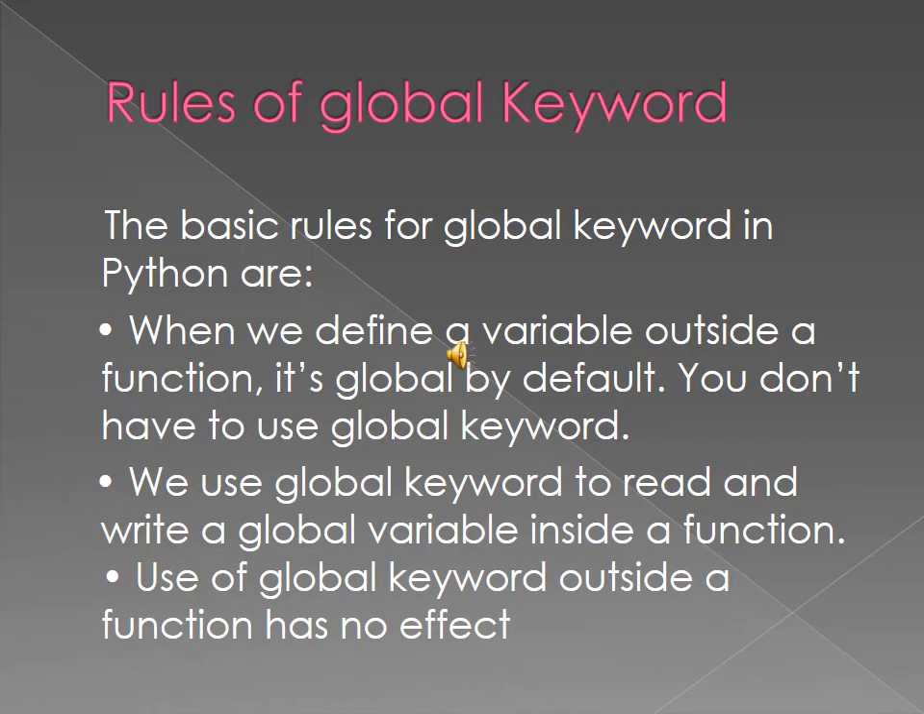Rules of global keyword. First you should see the example. Page number is 100. The C is created outside the function. Add is the function. So we create it outside, a variable C. So the C is the global variable.